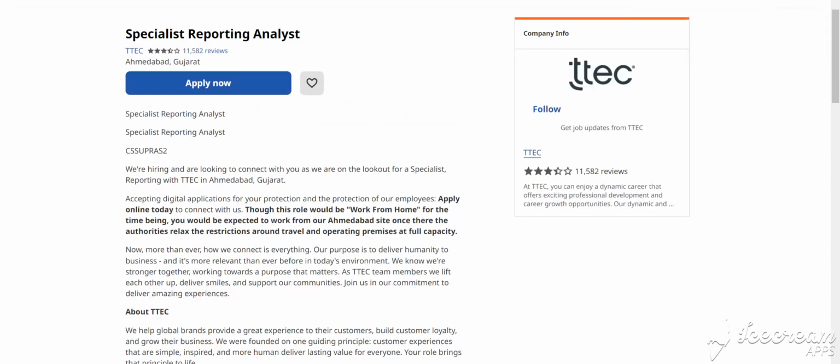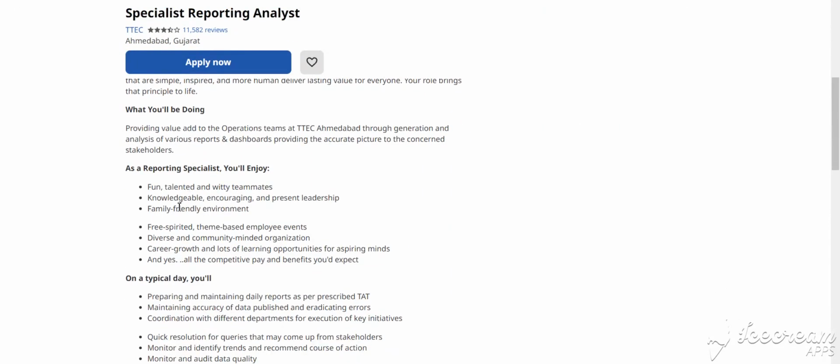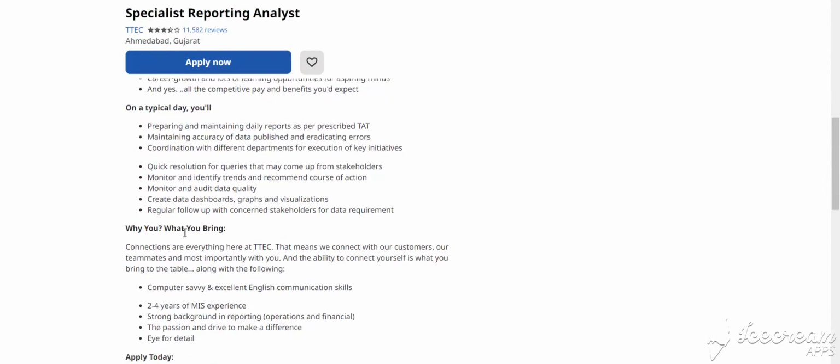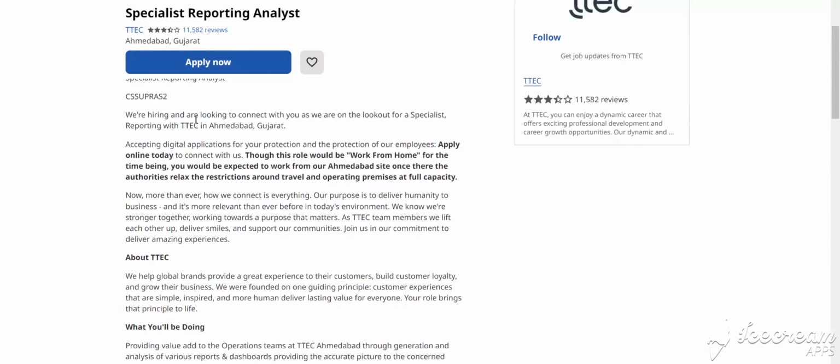Our next job is specialist reporting analyst. This is also for Ahmedabad, Gujarat location, and this is all about the job. How to apply for this job? You simply click apply now and fill in the details.